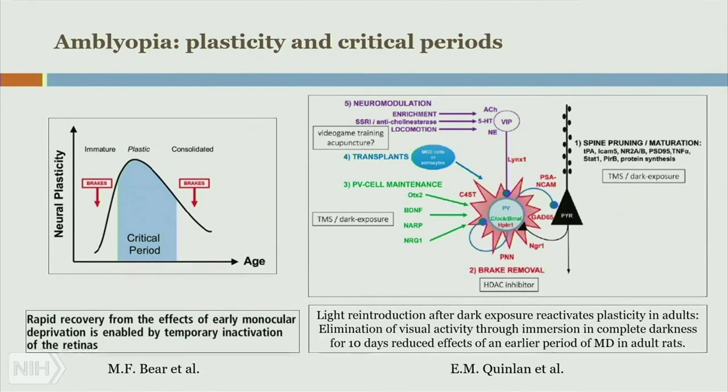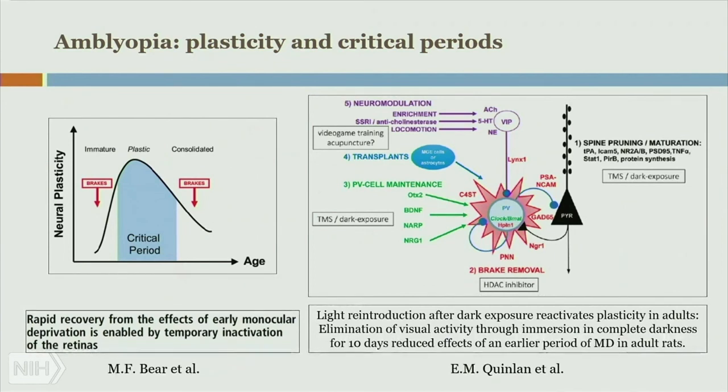This work is built on previous work by Dr. Betsy Quinlan at University of Maryland, which showed that by rearing these animals for 7 to 10 days in total darkness, and then reintroducing light, it opens up this plasticity period. And so she provides a nice model for the different ways you can approach trying to open up plasticity.